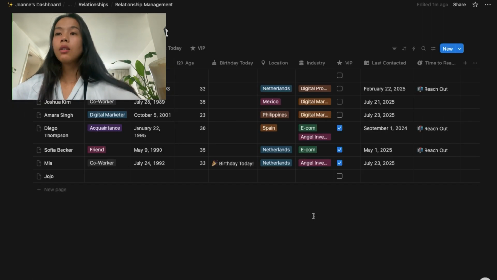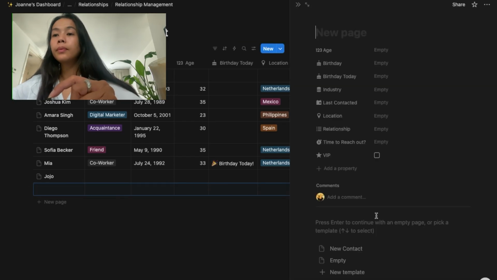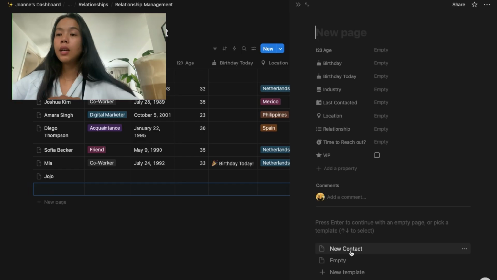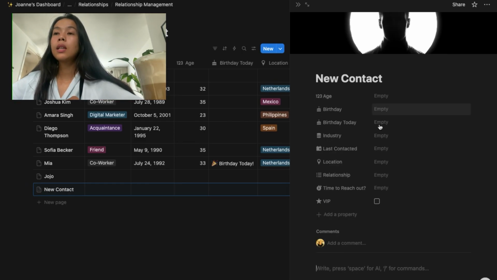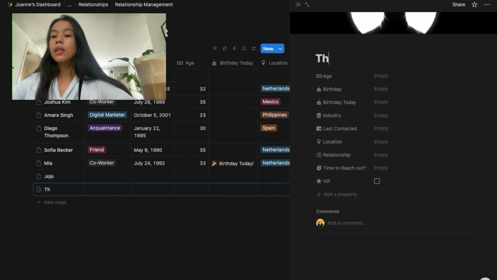The cat is here. All right, so that is a template that we created. So now, whenever we want to create a new person, like a new contact, we can always add a new page. Open, and then there is this new contact option below. Then we can start typing their name, their age. Their name here, just say Theo.